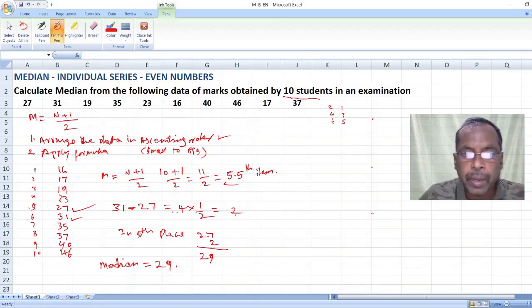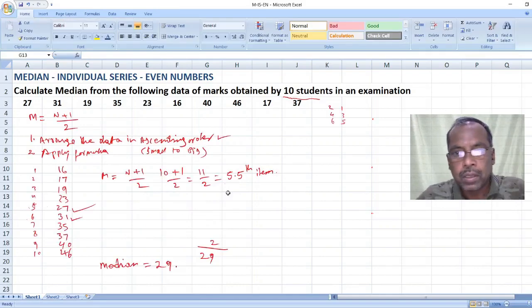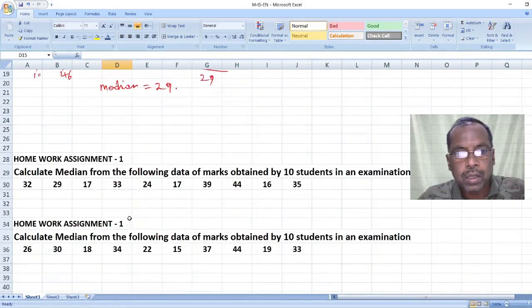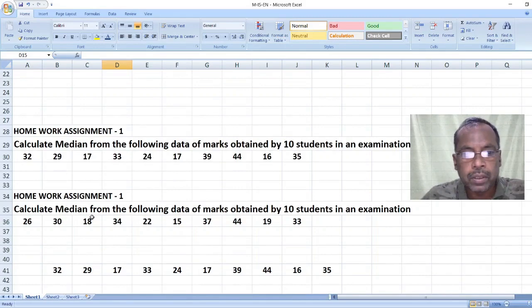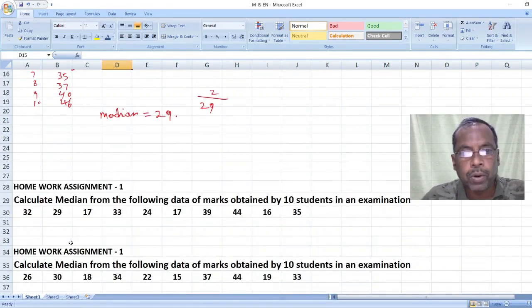Let me show those two problems. These are the two problems which you have to work out, because as we said earlier, practice makes you perfect, isn't it?